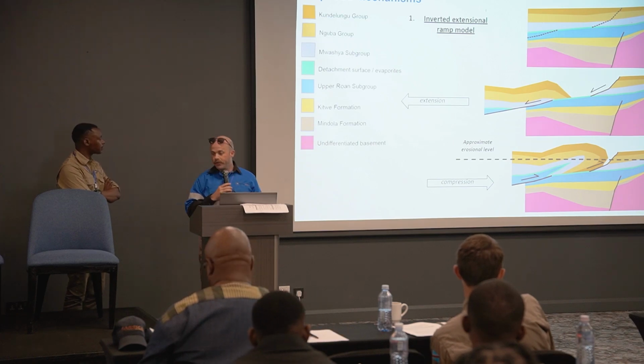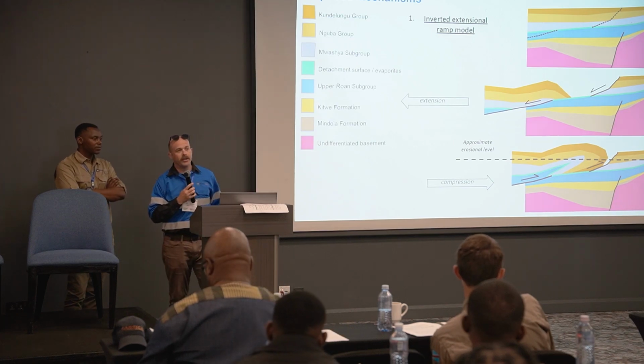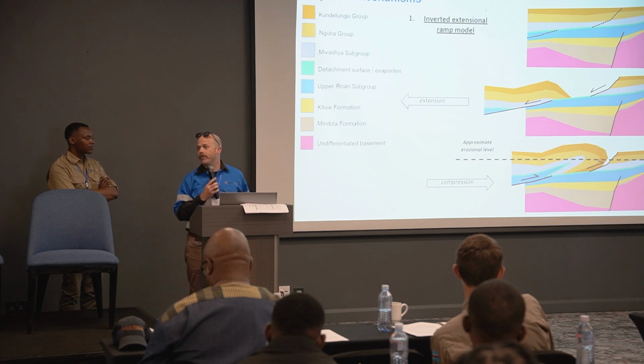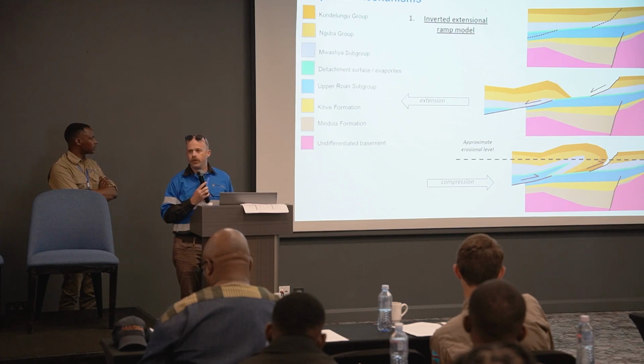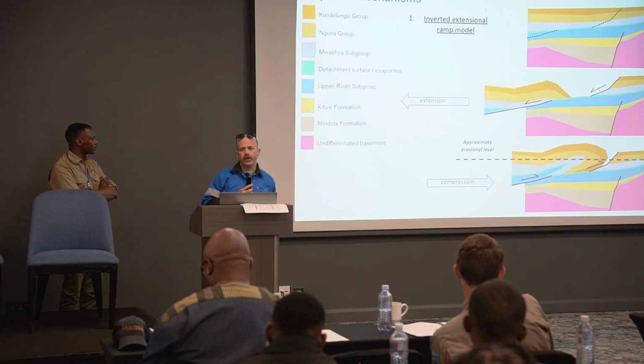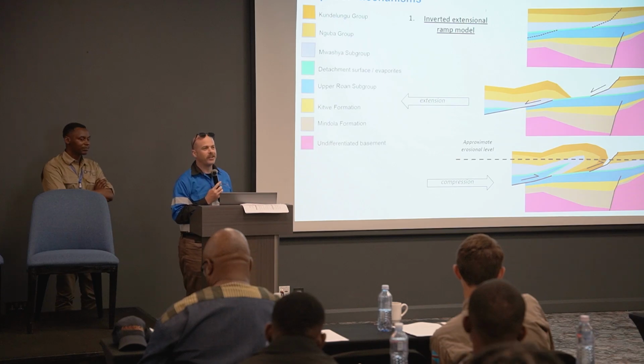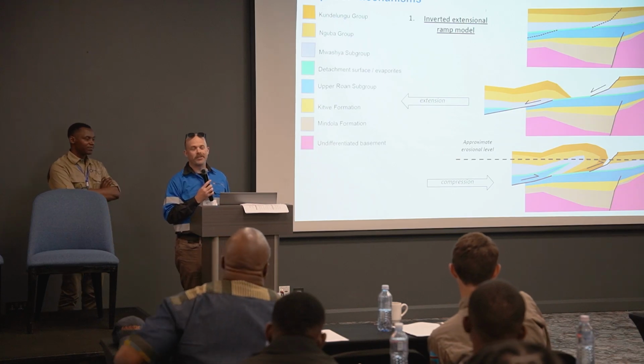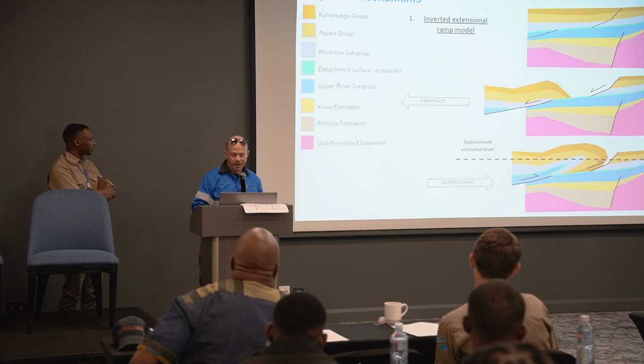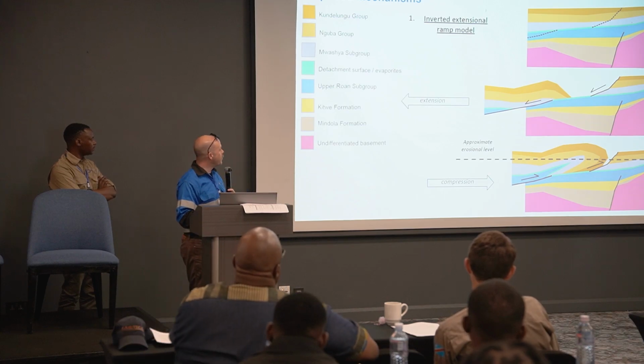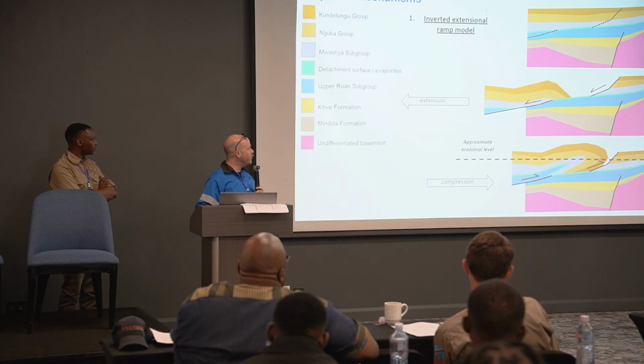Now, how this happens is a mystery to many of us, and we've been racking our brains trying to figure out how you flip this and not flip the other parts of the license. So I'm going to just walk through two possible mechanisms for this, but I look forward to hearing from some other experts in salt and structural geology about other creative ways in which we might be able to pull this off. But one way to maybe perhaps do it is an early period of extension caused by an extensional ramp,